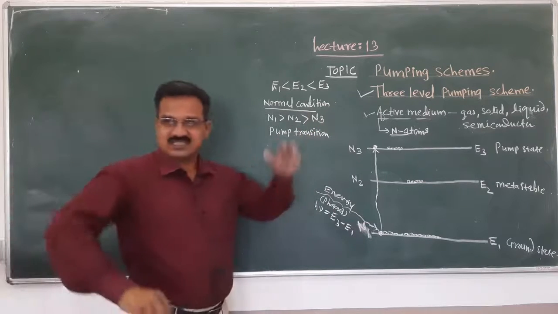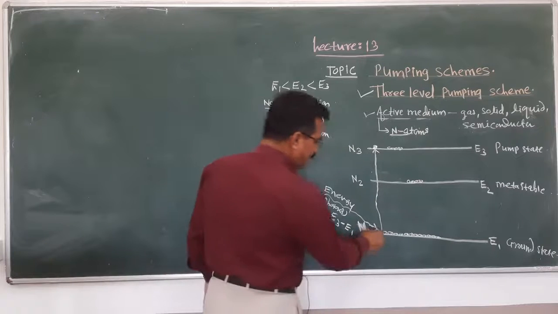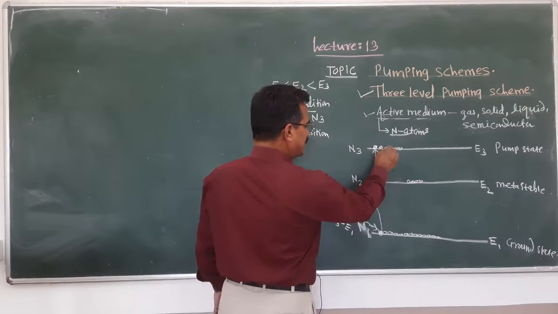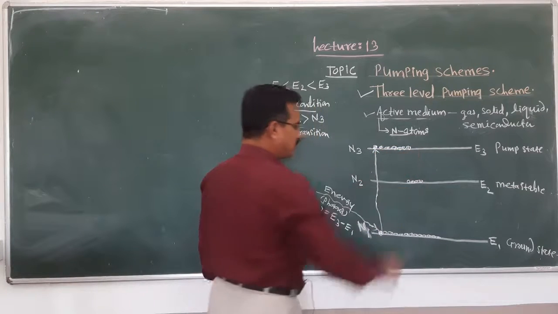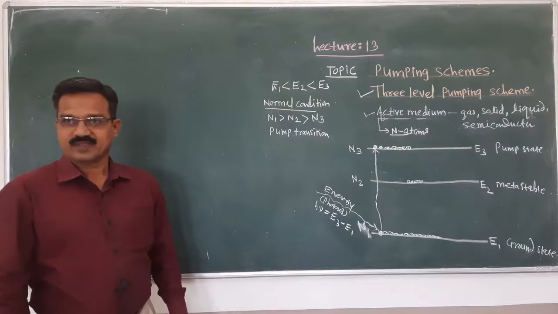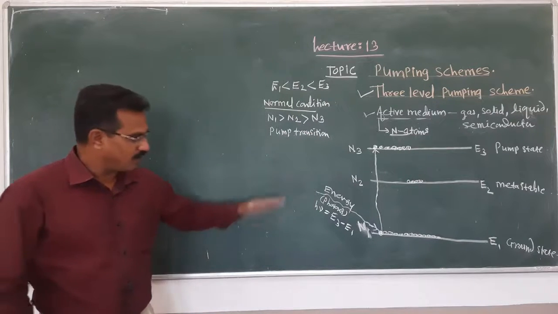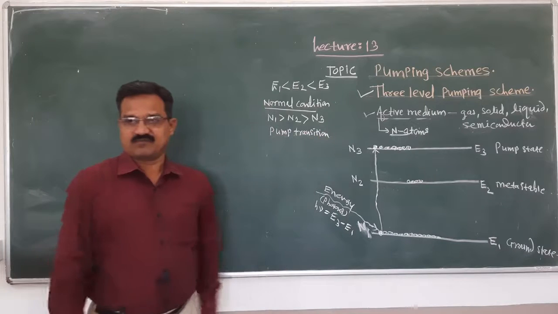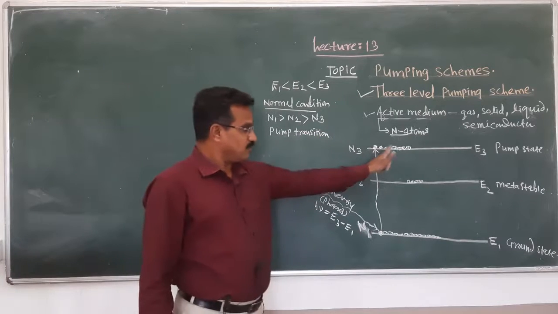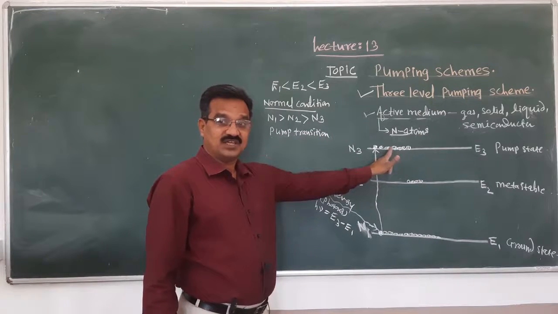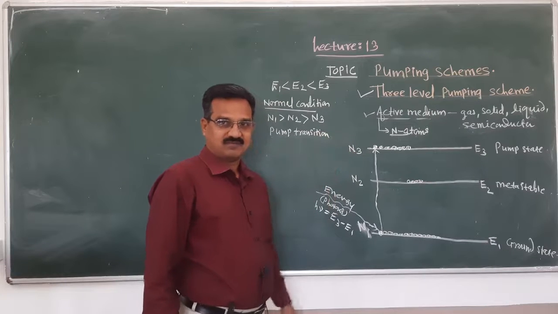Again, due to this energy supplied continuously, what will happen? The next atom comes into this, and the number of atoms makes the pump transition from E1 to E3. But the lifetime of this energy level E3 is very short.